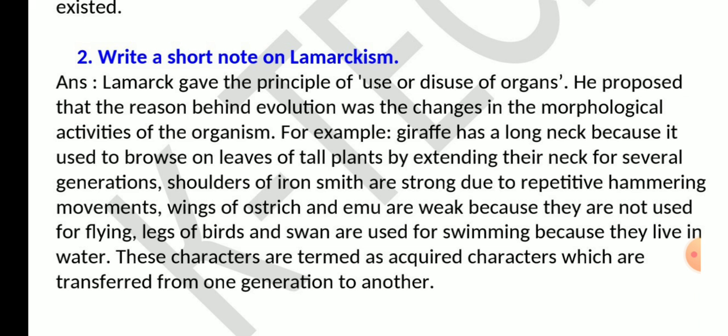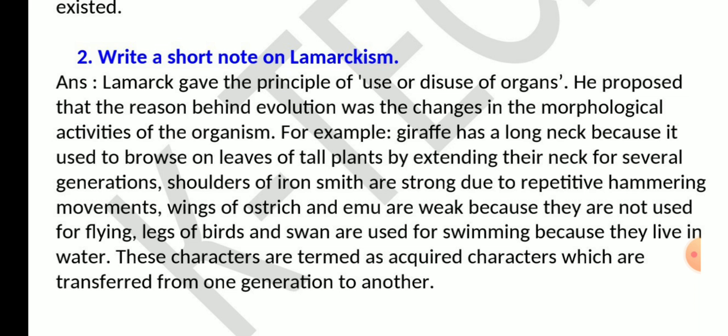Next is write a short note on Lamarckism. Answer. Lamarck gave the principle of use or disuse of organs. He proposed that the reason behind evolution was the change in morphological activities of the organism. Now, for example, children, giraffe. It has a long neck. We know this because it used to browse on leaves of tall plants by extending their neck for several generations.